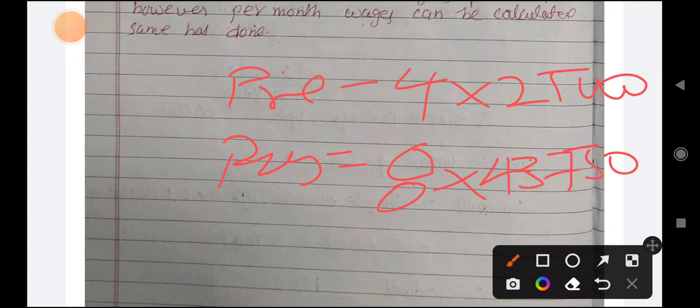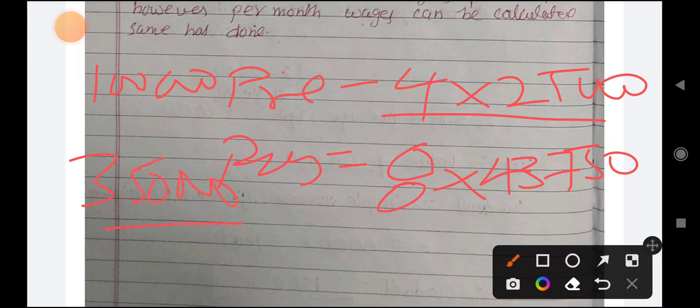Suppose you assume pre-incorporation is 4 months, post-incorporation will be 8 months. 4 into 25,000 it is 1 lakh pre-incorporation. Post-incorporation 43,750 into 8, it will be 3,50,000.